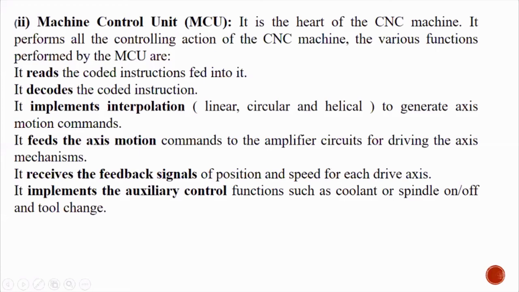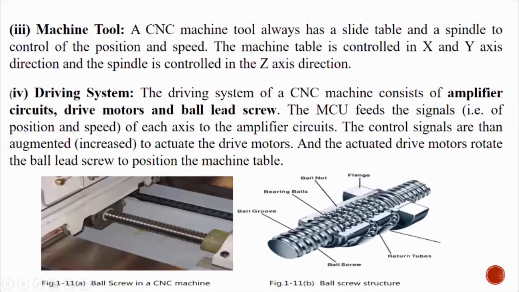This is machine tool. Machine tool means lathe or milling machine. Remember, right? What is machine tool? A machine tool means a lathe machine, milling machine, it may be the drilling machine. Any machine you consider, that is called a machine tool. Okay, right? Next is the driving system.